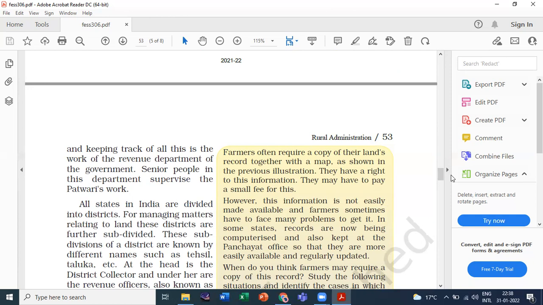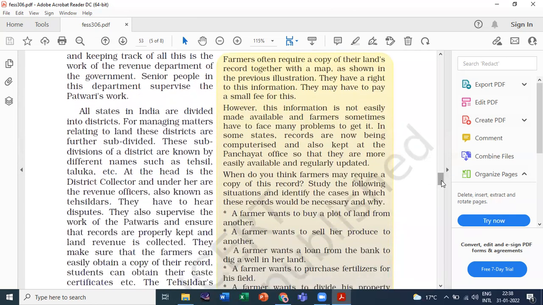Okay, and now next come to the Tehsildar or Tehsil. What do you mean by Tehsil? All states in India are divided into districts, and for managing matters relating to land, these districts are further subdivided. These subdivisions of a district are known by different names such as Tehsil and Taluka, etc. So instead of Tehsil, you can get Taluka also.